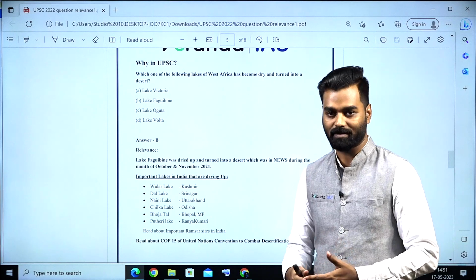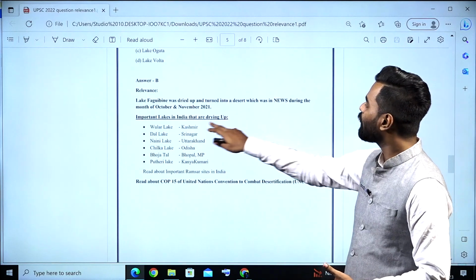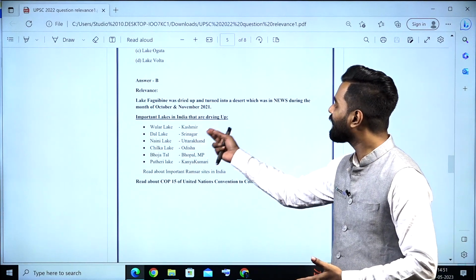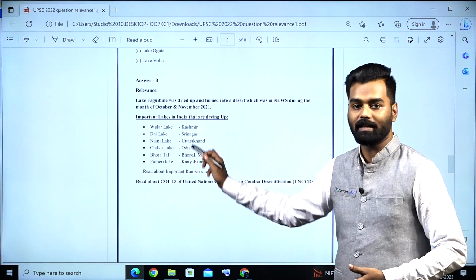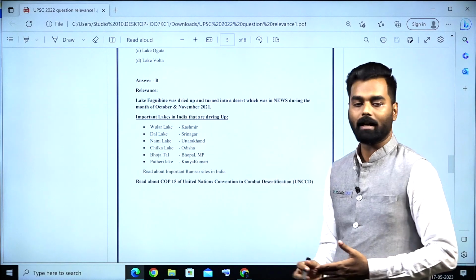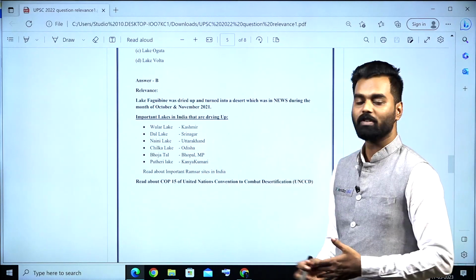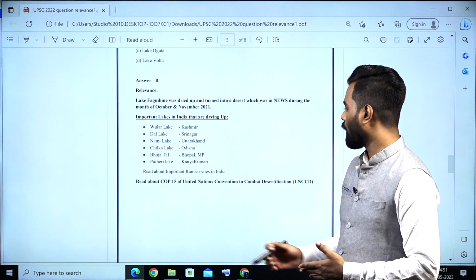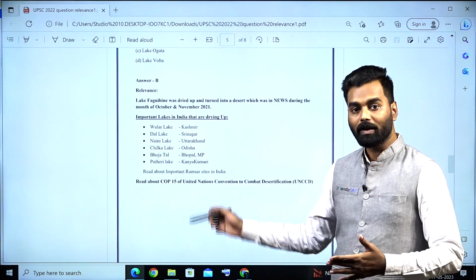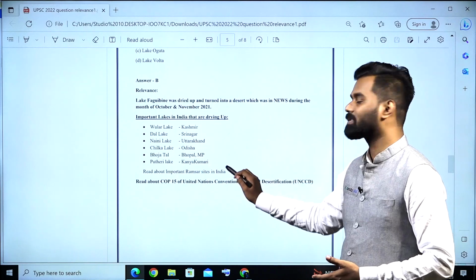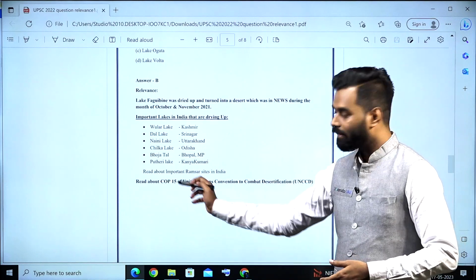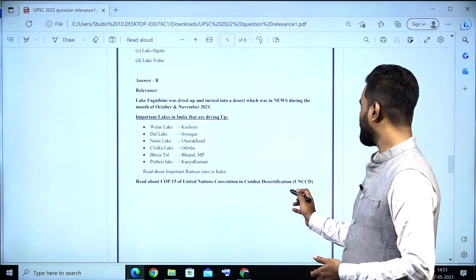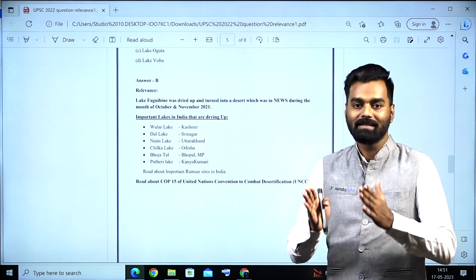Here you have to see important lakes in India that are drying up, like Wular Lake in Kashmir, Dal Lake in Srinagar, Naini Lake in Uttarakhand, Chilika Lake in Odisha, Bhojtal in Bhopal, Madhya Pradesh, and Puttery Lake of Kanyakumari. Not only that, you can also read about important Ramsar sites in India. Also, read about COP15 of the United Nations Convention to Combat Desertification, also called UNCCD.